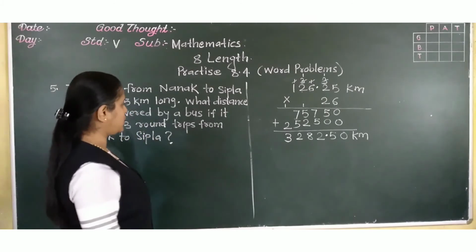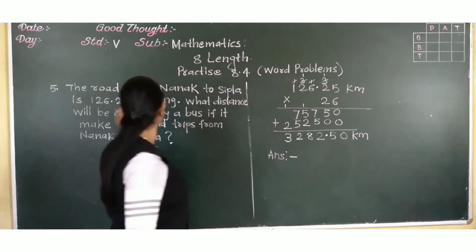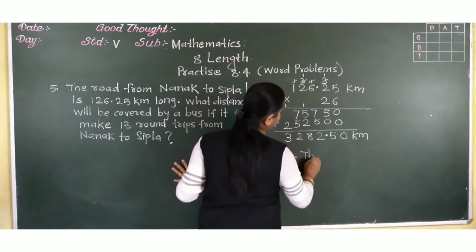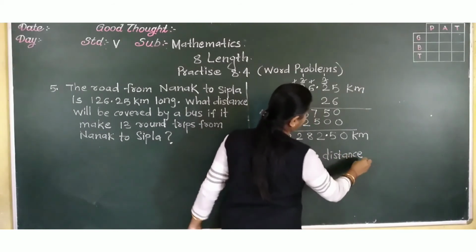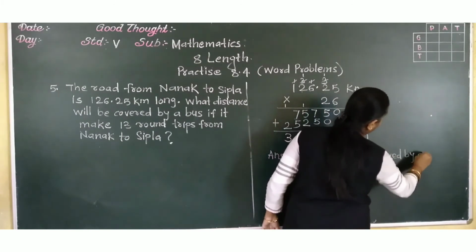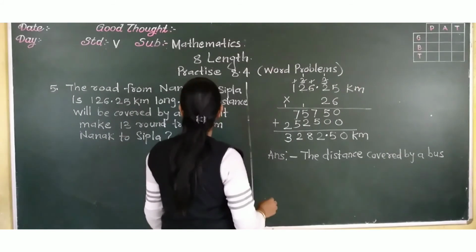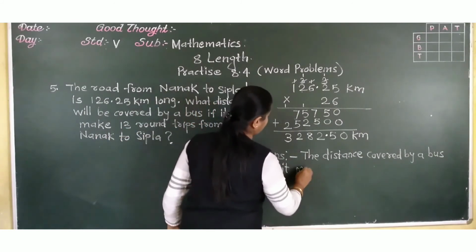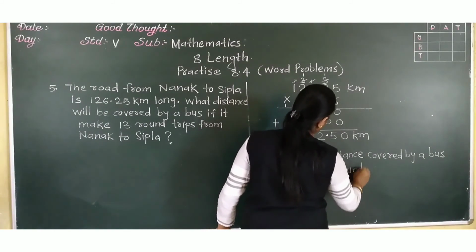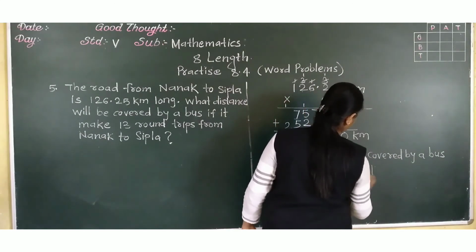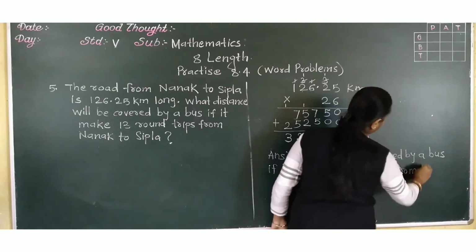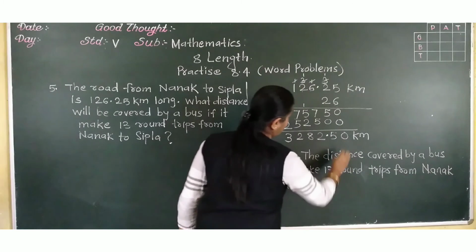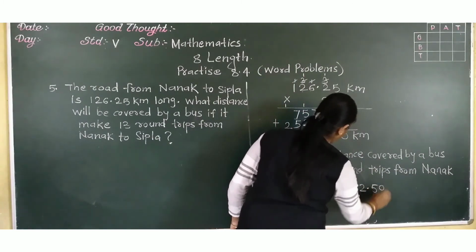So what distance will be covered by a bus? Answer: the distance covered by a bus if it makes 13 round trips from Nanak to Sipla is 3282.50 kilometers.